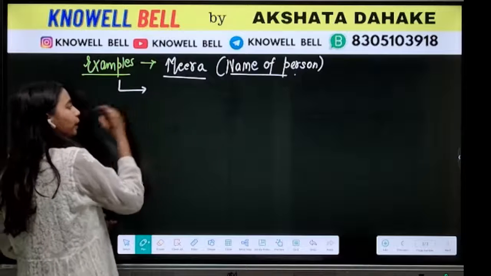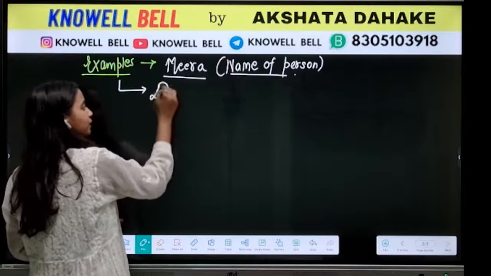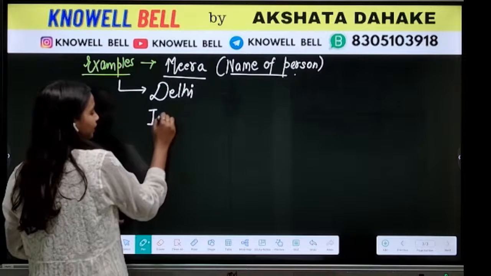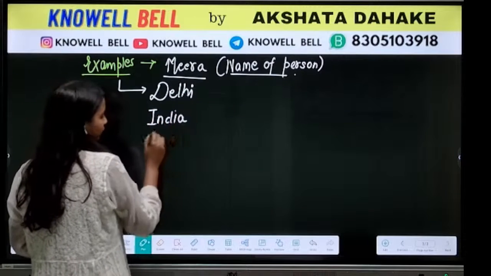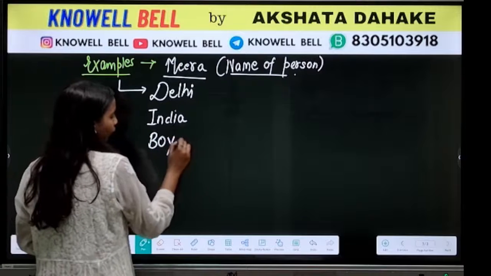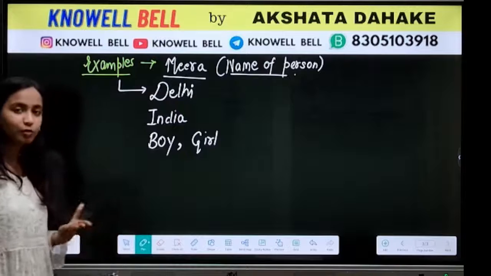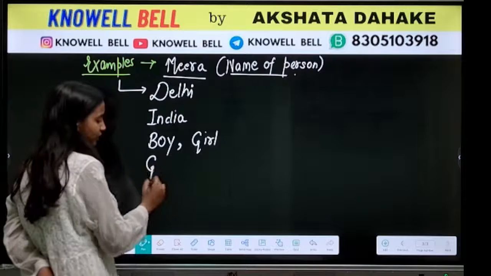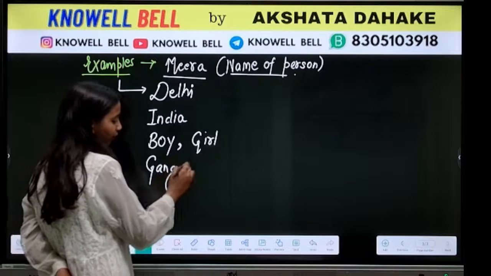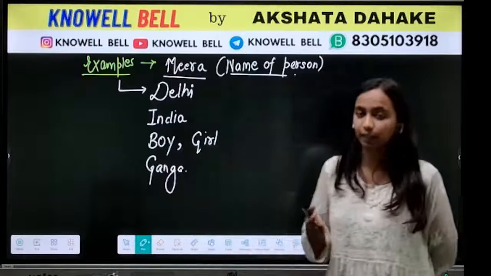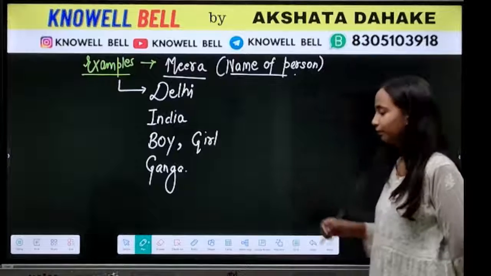Secondly, you have to keep in mind what else can be a noun. Name of a city, such as Delhi. Name of a country, such as India. On the other hand, boy and girl are also nouns. The name of a river, such as Ganga, is also a noun. So basically, आपको ध्यान रखना है, any name is a noun.